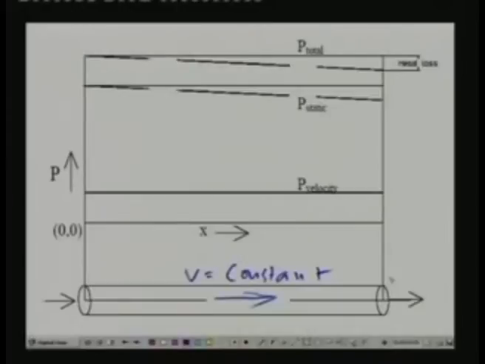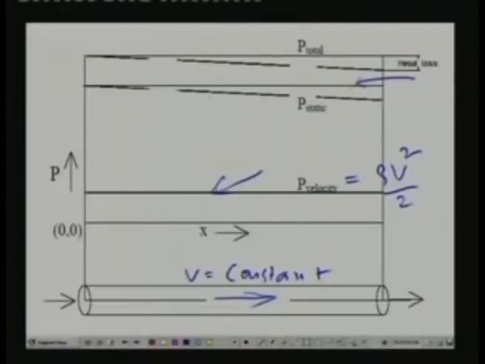Since velocity pressure is equal to rho v square by 2 and rho is constant here, the velocity pressure also will remain constant because v is constant. So if you are plotting different pressures versus length, you find that for the velocity pressure you get a horizontal line. So this is a line for velocity pressure. And if the fluid is ideal, then the static pressure also remains same.